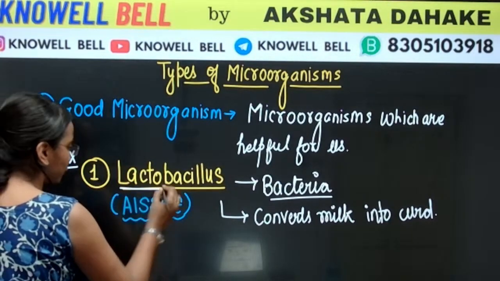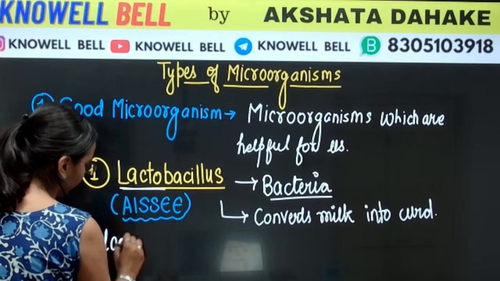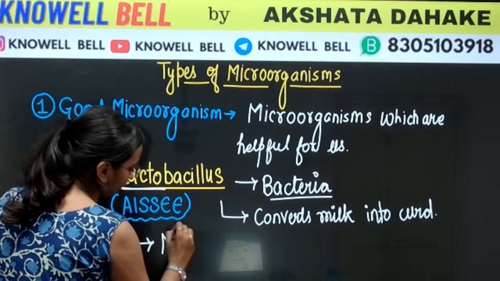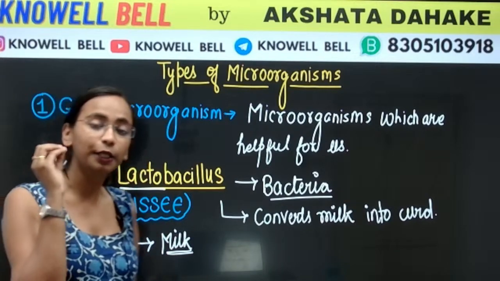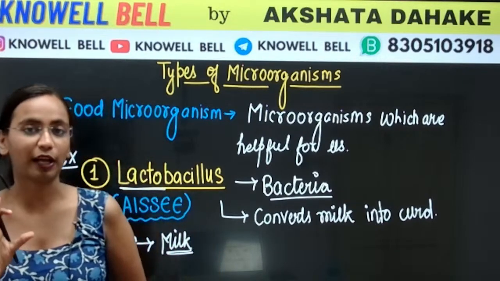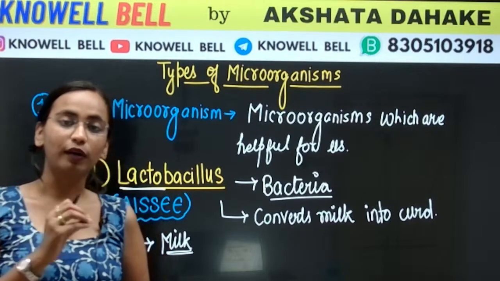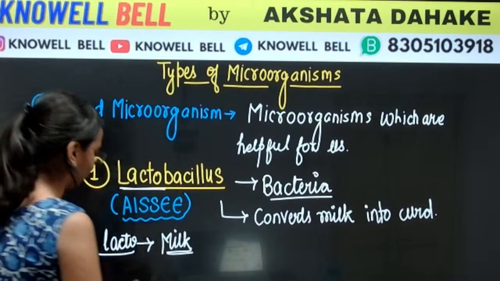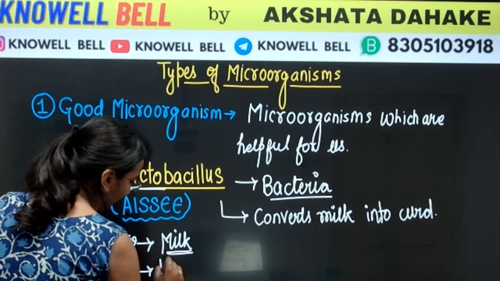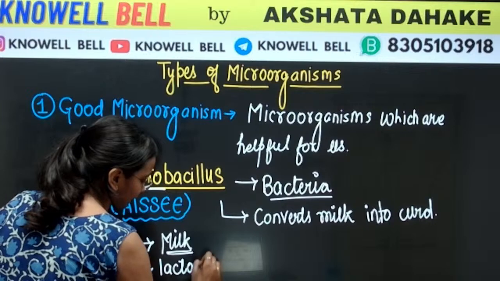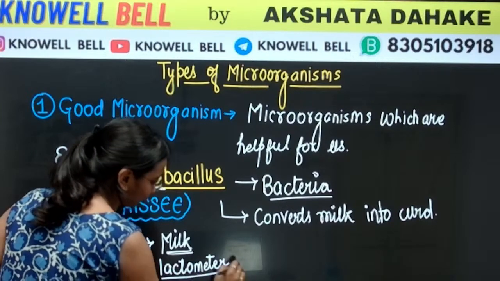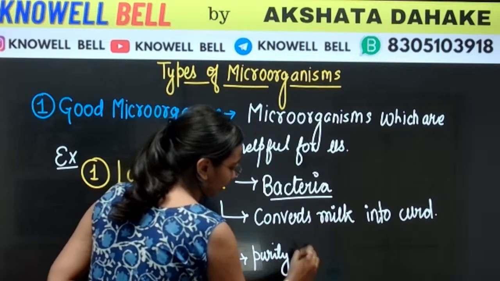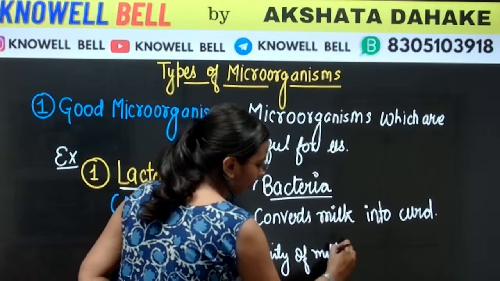Have a look here. We have used the word lacto. Anywhere in the English language, if you find the word lacto, you have to remember that it is associated with milk. For example, we say lactometer. We have studied it in scientific devices. What does a lactometer do? It measures the purity of milk.